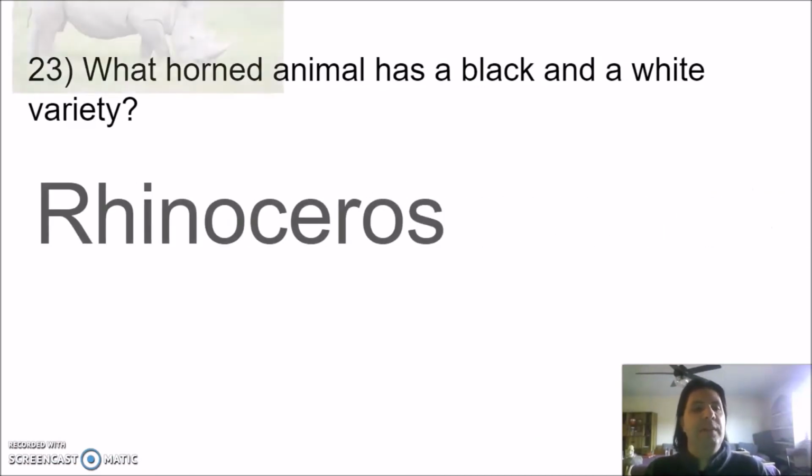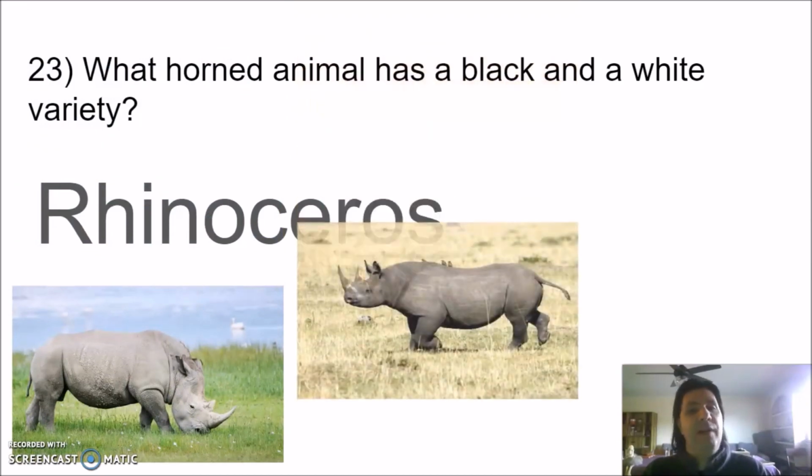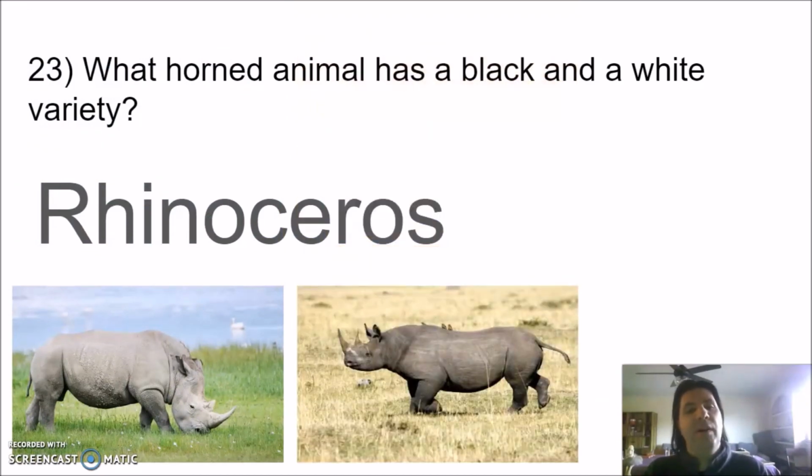The answer is the rhinoceros. The black and the white rhinoceros live in Africa, but there's 3 other types as well. The Indian, the Javan, the Sumatran all live in Asia. Many of these species are endangered because people hunt rhinoceros for their horns.